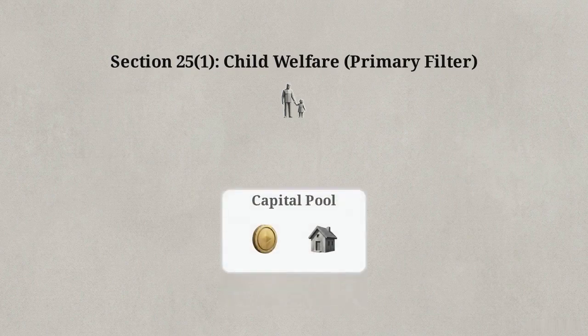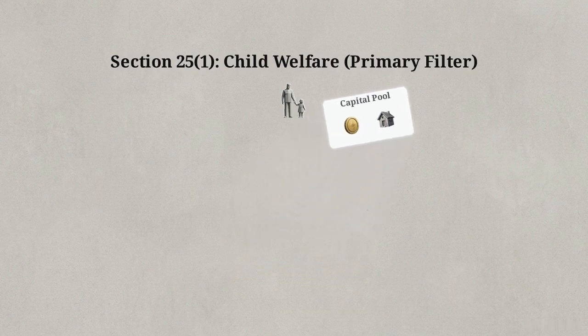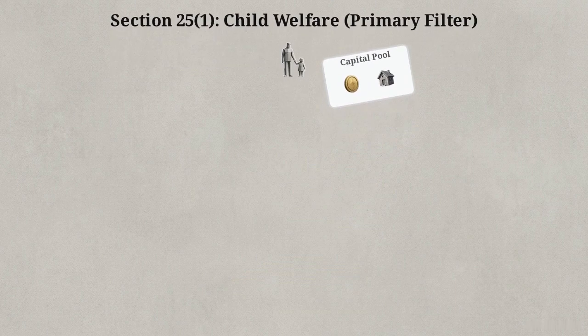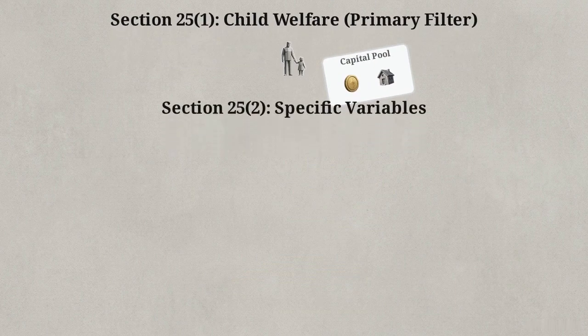At the top layer, Section 25(1) establishes the welfare of any child under 18 as the first priority. This functions as the primary filter, ensuring child welfare remains the priority even when weighing competing claims. In practice, this priority often skews capital distribution, as securing stability for the primary caregiver takes precedence over achieving mathematical parity. Below this layer is a list of specific, non-hierarchical variables found in Section 25(2).